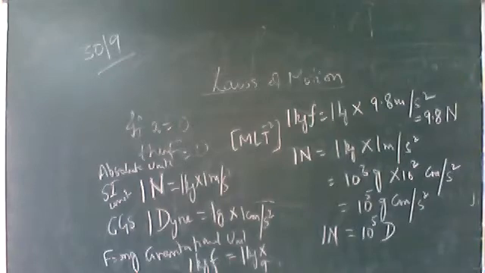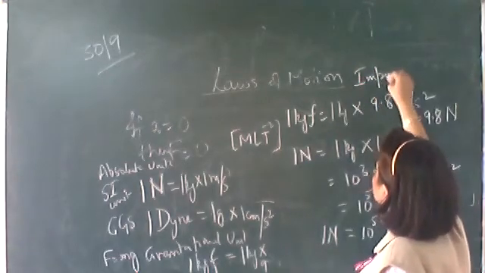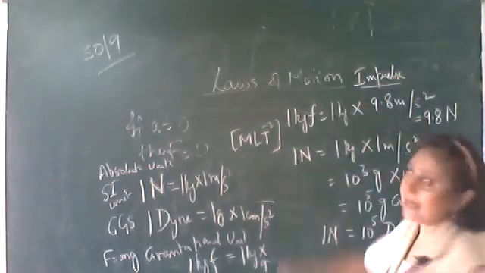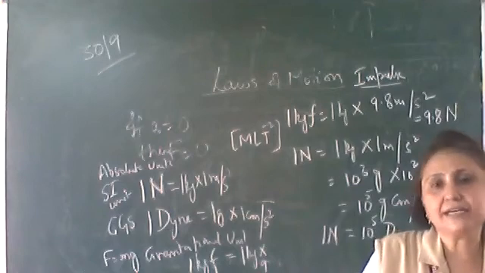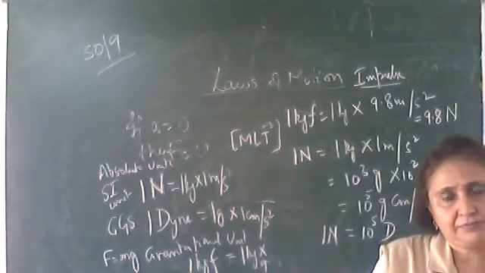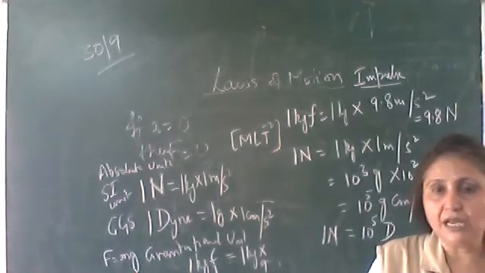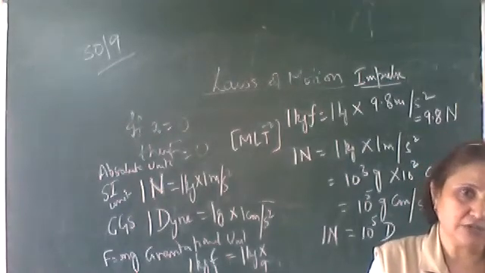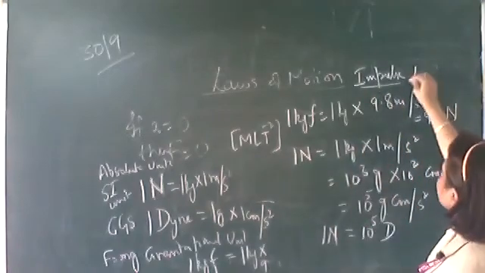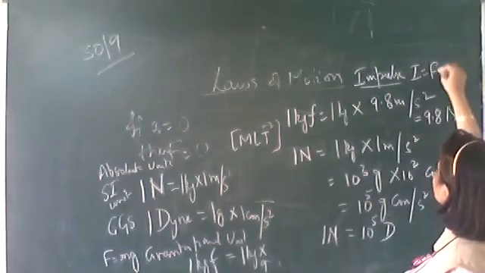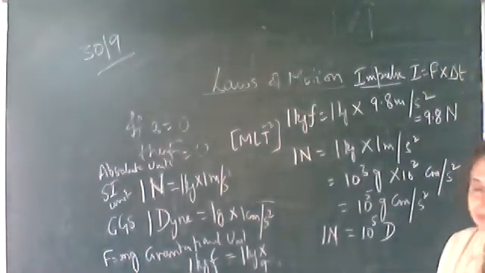Here in this second law, one small topic was taught, one small definition, impulse. Impulse is defined as force into time interval. When a large force is acting for a short time interval, like when you hammer on a nail, a large force is applied for a very short time interval. This effect is called the impulse. So impulse is equal to force into time interval.